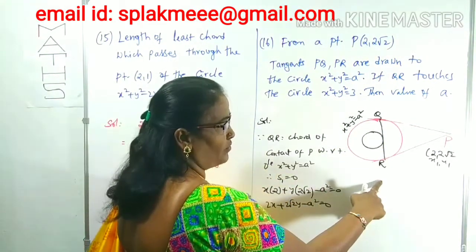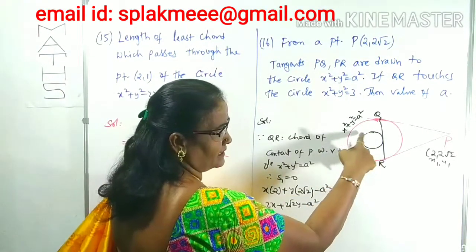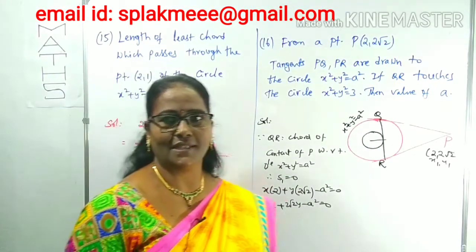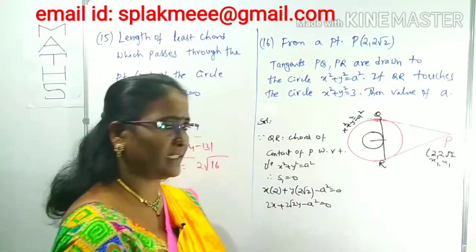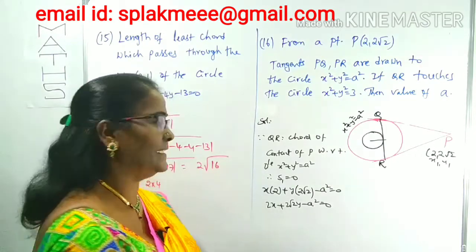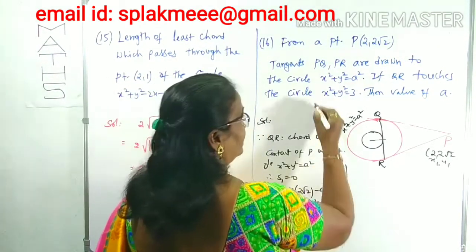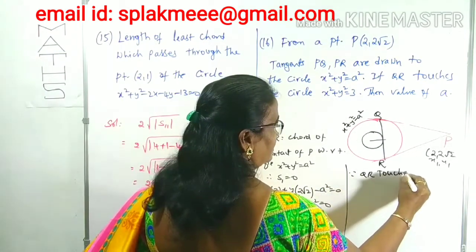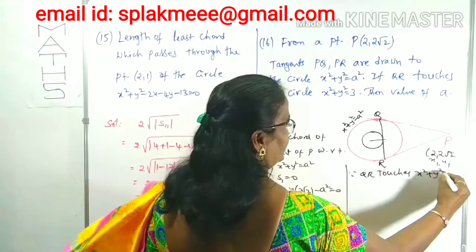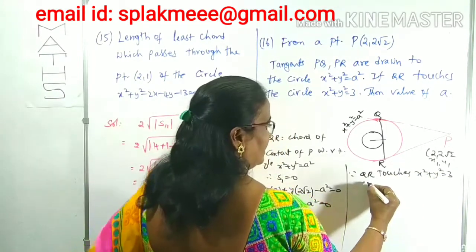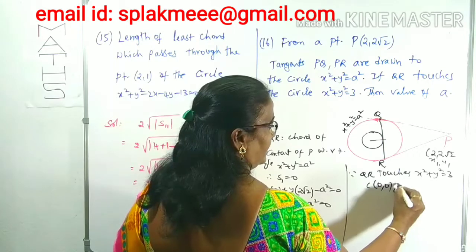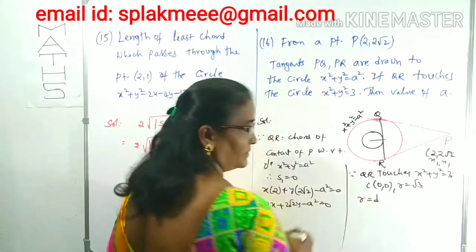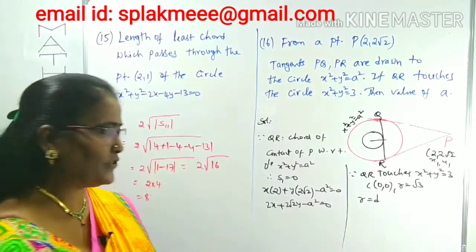We got the QR line. Now, what is the next statement? QR touches this circle. If a line touches a circle, what is the condition? r equals d. Since QR touches x squared plus y squared equals 3, what is the center of this circle? The center is 0, 0 and the radius r is root 3. The touching condition r equals d is given, so you can use it.